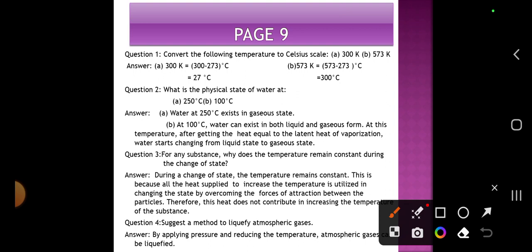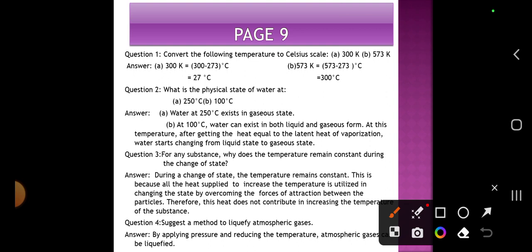Question 2. What is the physical state of water at 250 degrees and 100 degrees? As we know, the boiling point of water is 100 degrees Celsius. So at 250 degrees Celsius, it will be in a gaseous state only. Now at 100 degrees Celsius, water can be in both the liquid and gaseous form, because of the boiling point.